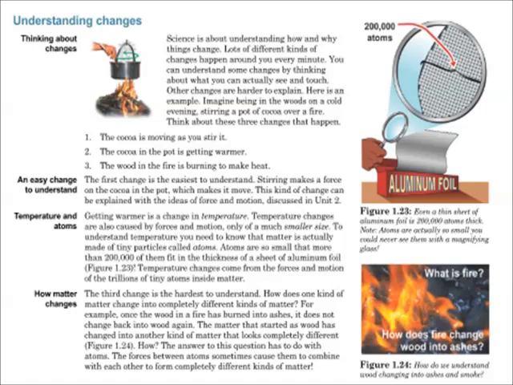The first change is the easiest to understand. Stirring makes a force on the cocoa in the pot, which makes it move. This kind of change can be explained with the ideas of force and motion discussed in Unit 2. Getting warmer is a change in temperature. Temperature changes are caused by forces in motion, only of a smaller size.